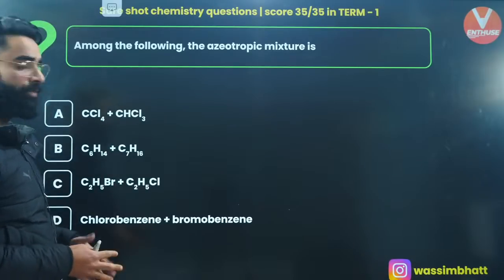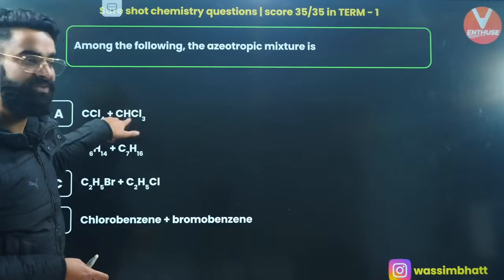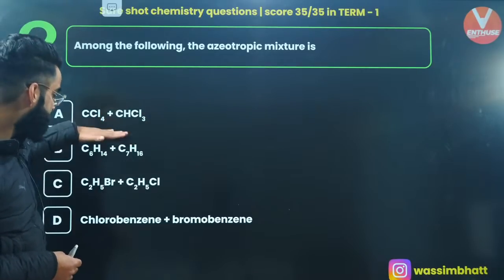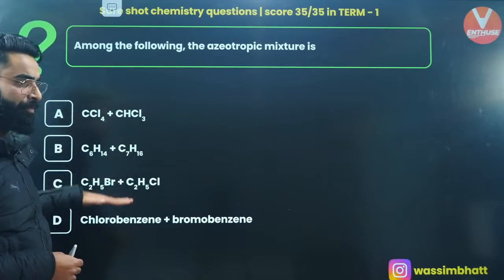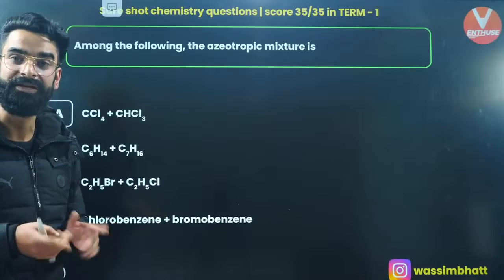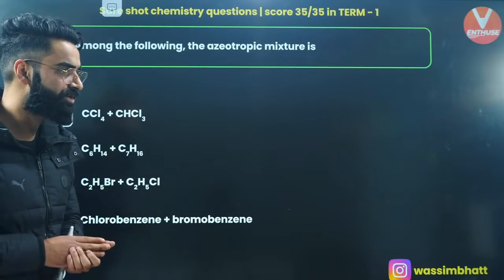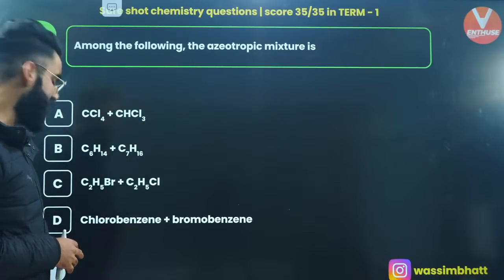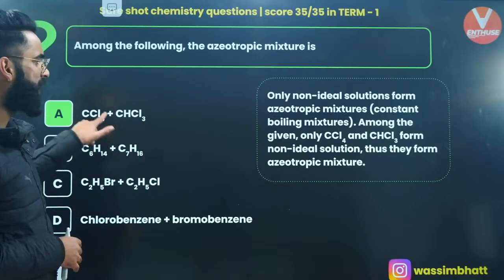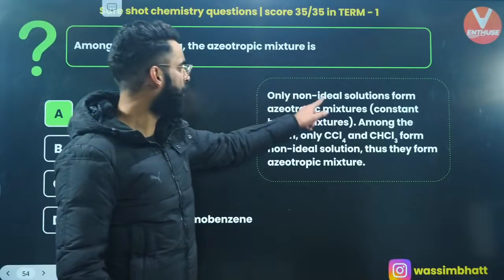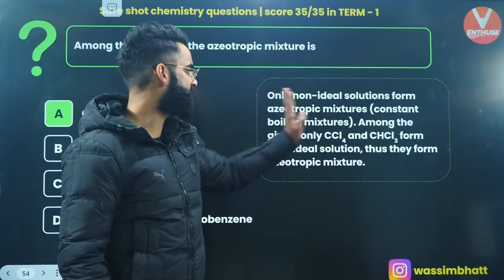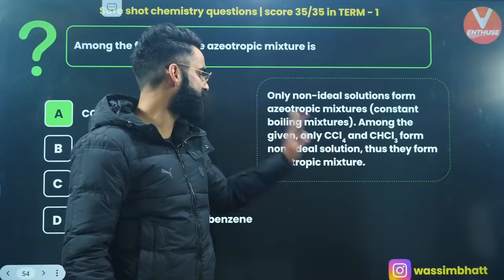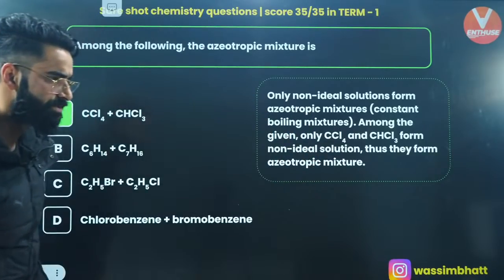And out of all, which of the two forms the non-ideal solution? It is the first one only. Only CCl4 and CaCl3 form the non-ideal solution. Rest all the ones, apart from option 1, form the ideal solution. And in case of ideal solutions, azeotropic mixture is not formed, right? So over here, it's going to be option A, because option A is the one where non-ideal solutions will be formed. Only non-ideal solution forms the azeotropic mixture, constant boiling mixtures. Among the given, only CCl4 and CaCl3 form non-ideal solution. Thus, they form the azeotropic mixtures, right?